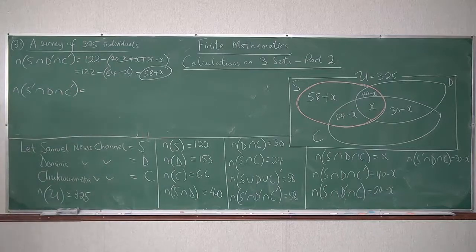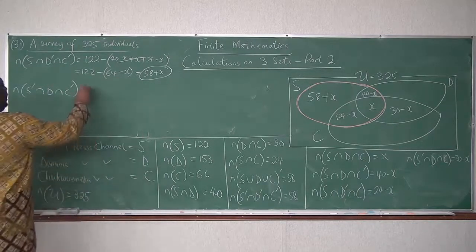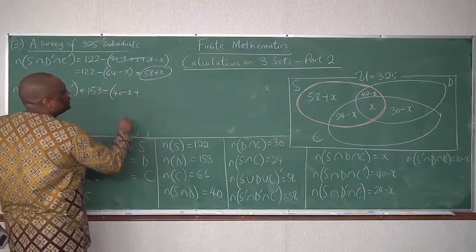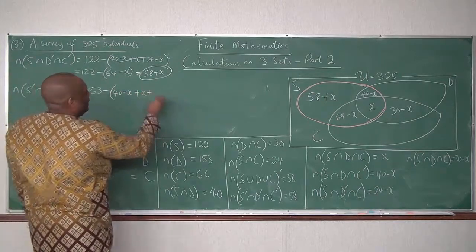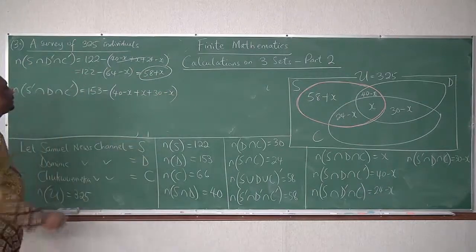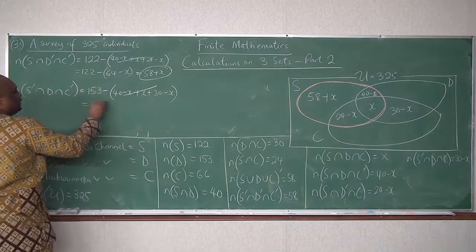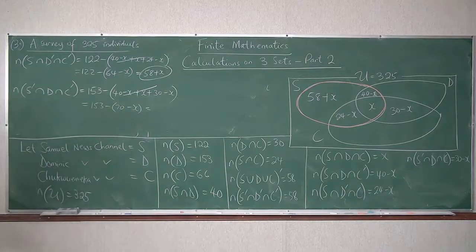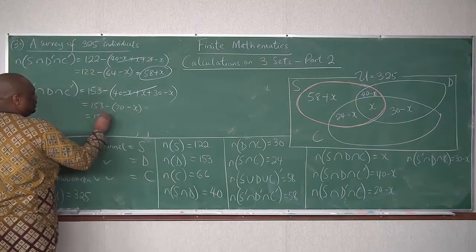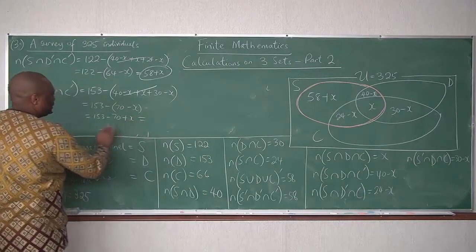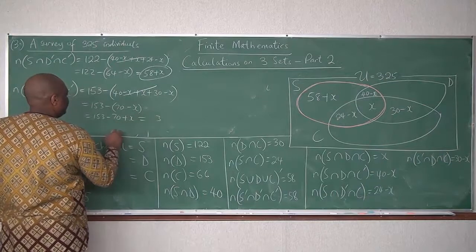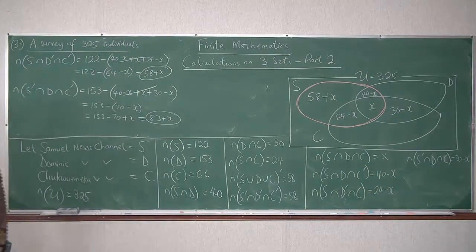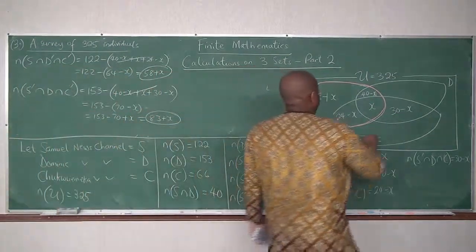Dominic News Channel only will be 153 minus what we got here, 40 minus X plus 30 minus X. This is 153 minus 70 plus X. So what is it going to give us? 3 minus 0 is 3, 15 minus 7 is 8. 83 plus X. 83 plus X is here.